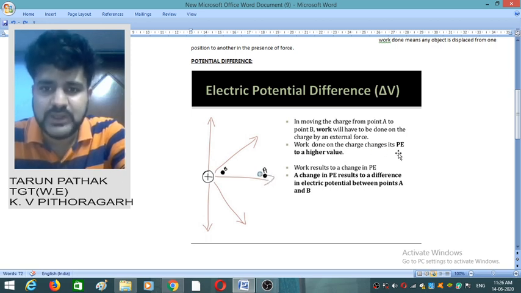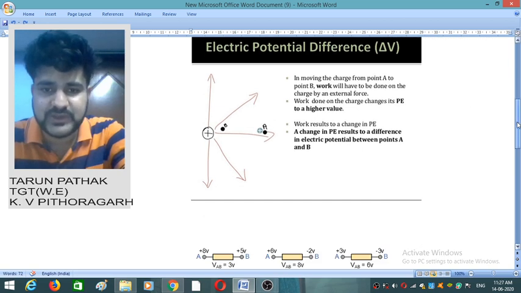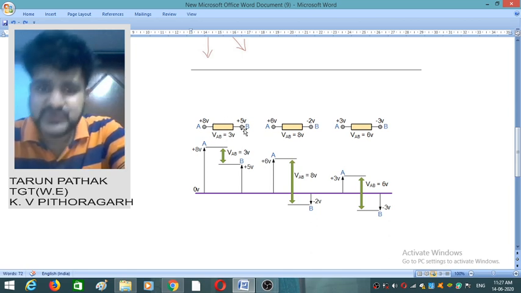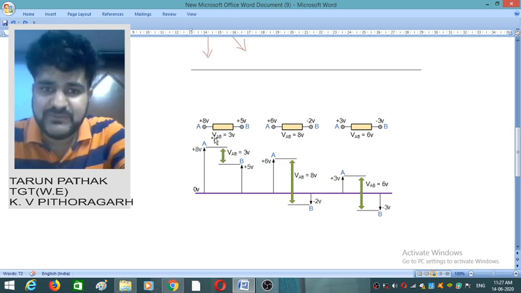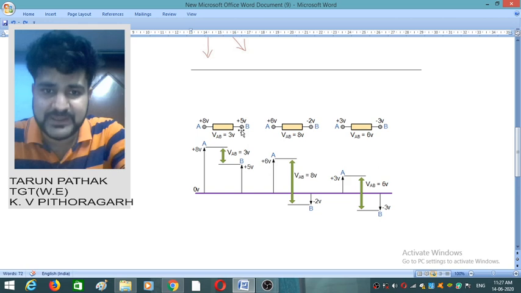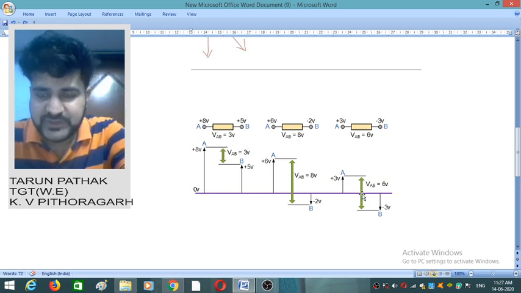Now we will see how we practically implement the concept of potential difference in circuits. Okay, now you see here, suppose two points are here, point A and point B. The potential of point A is plus 8 volt and the potential of point B is plus 5 volt. If I ask you what is the potential of point A with reference to point B, then we will say it will be V subscript AB, meaning that we are talking about the difference of potential of points A and B. Now you see here in the picture, suppose 0 volt is the reference line.